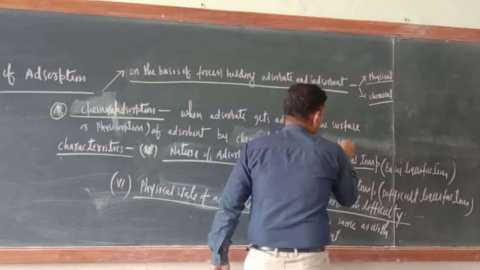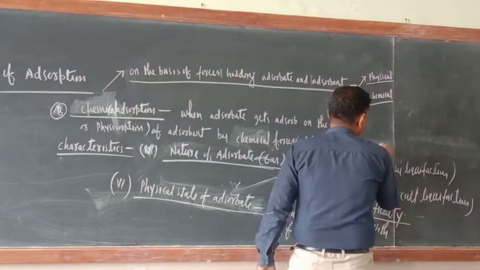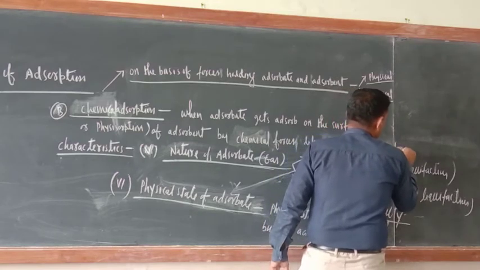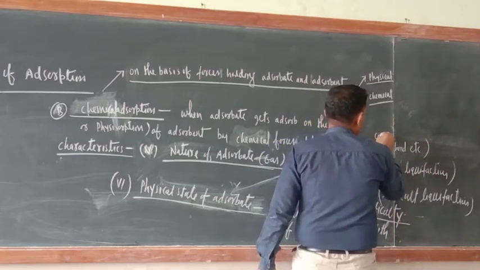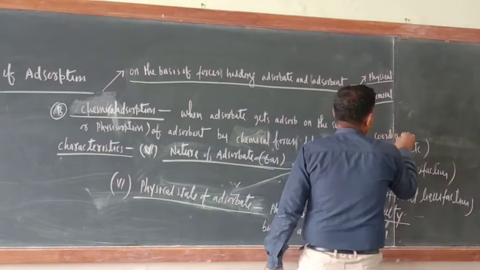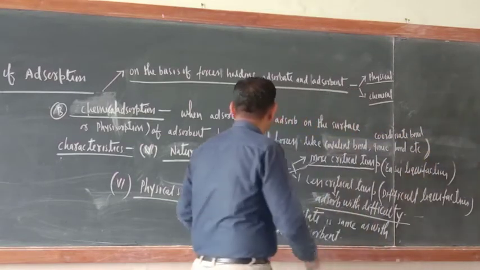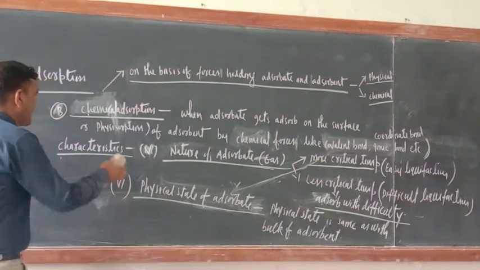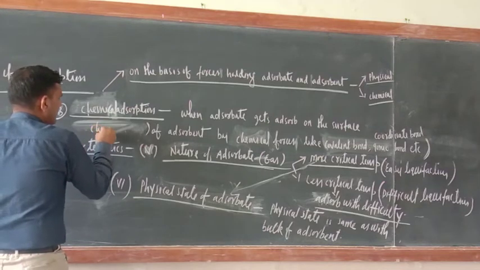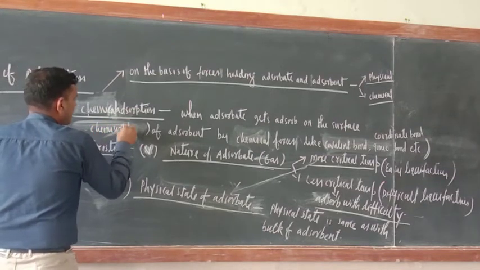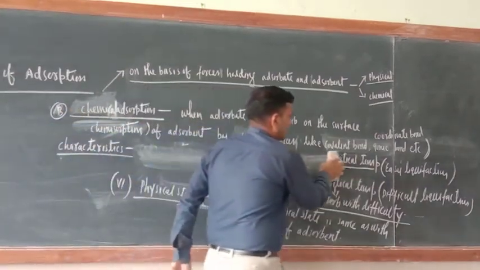So just write here chemical forces, like covalent bond, ionic bond, etc. Coordinate bond also. So such type of adsorption is known as chemical adsorption. So here you can write chemisorption. Characteristics one by one I will explain.